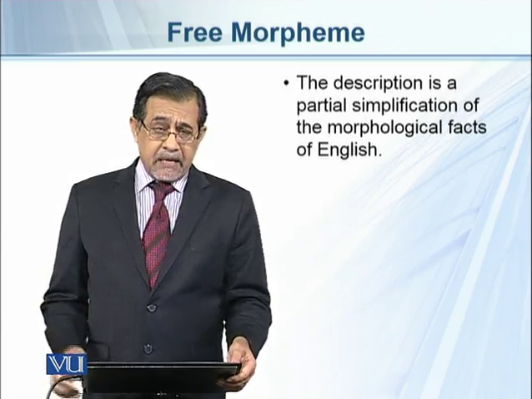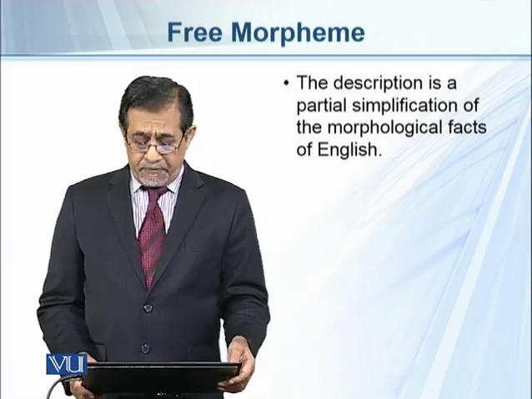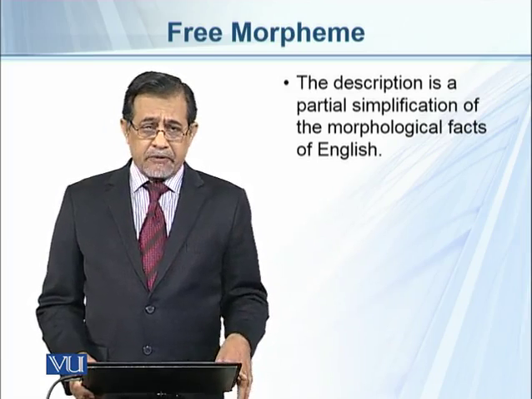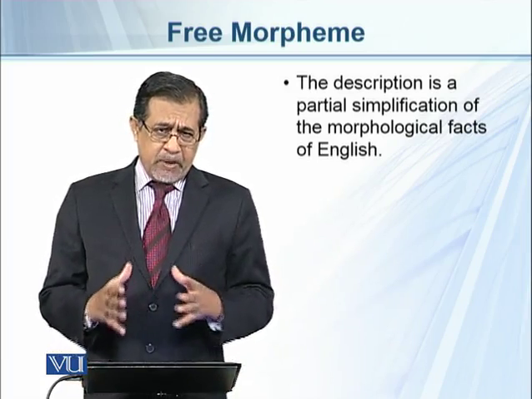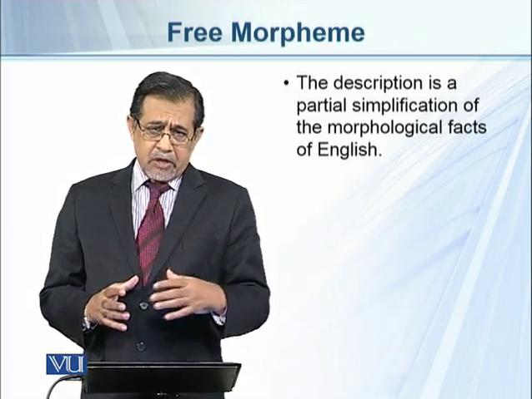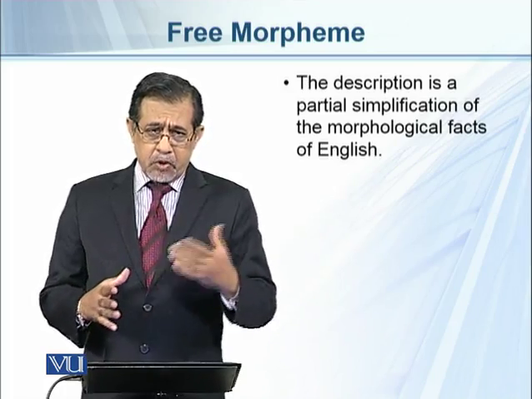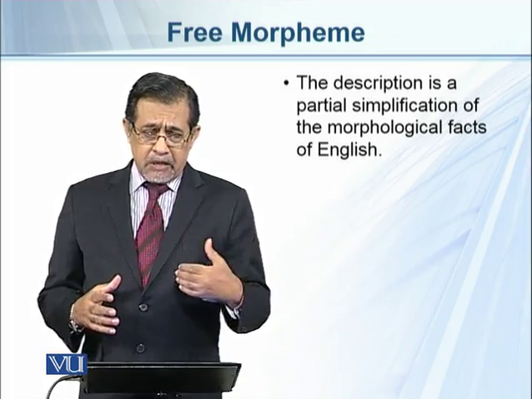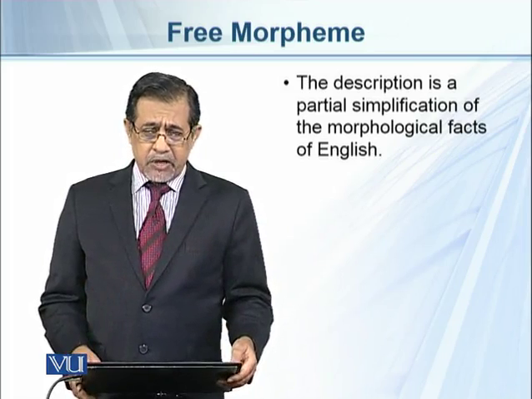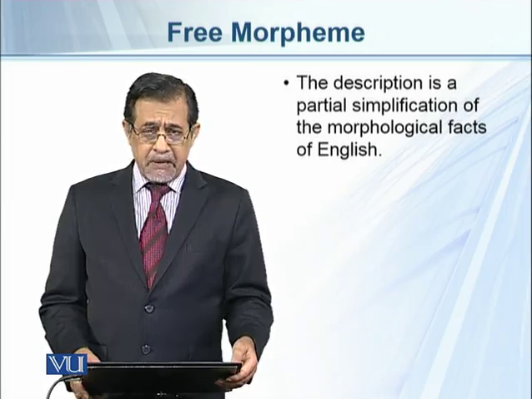They cannot stand alone. The description is a partial simplification of the morphological facts of English. It means that whatever we have said so far is correct to some extent, but there are certain exceptions, certain problems, or certain further knowledge required for understanding the exact nature of morpheme or free morpheme.